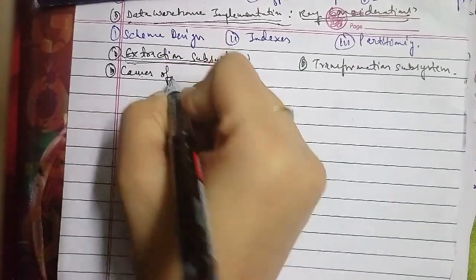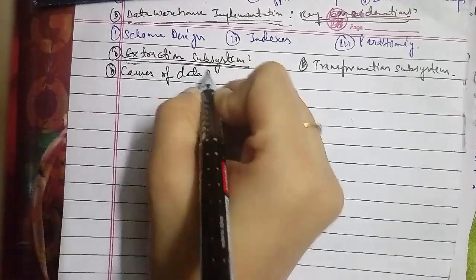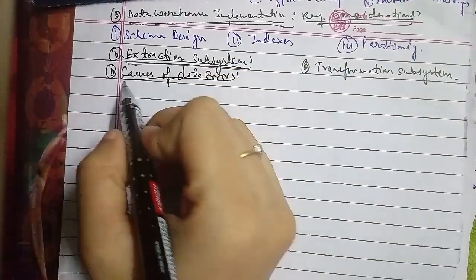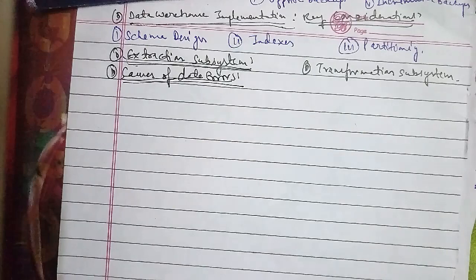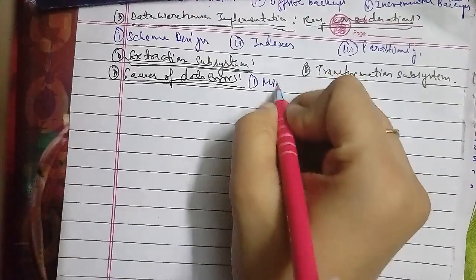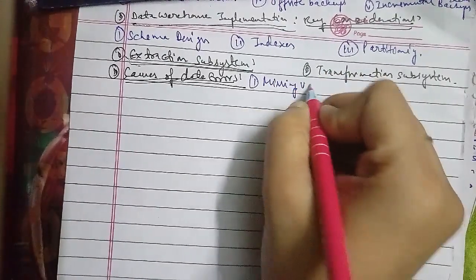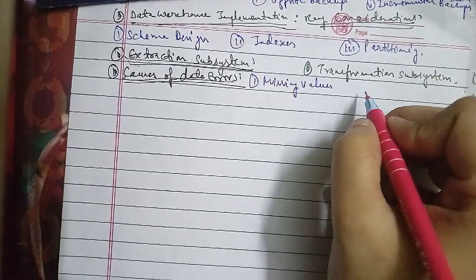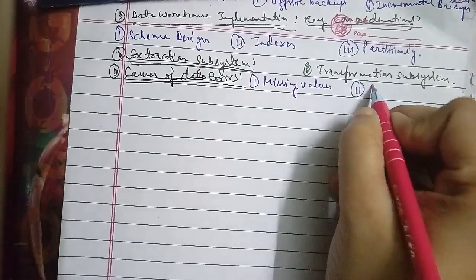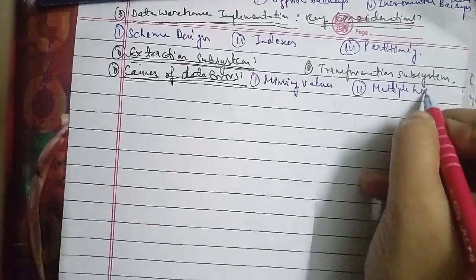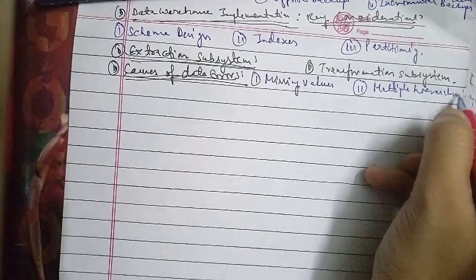The fourth is log load perception. And the fifth is rebuild or regenerate indexes. This is what we'll talk about.